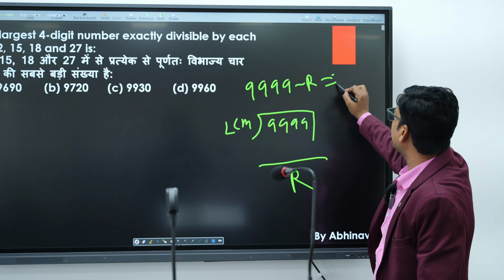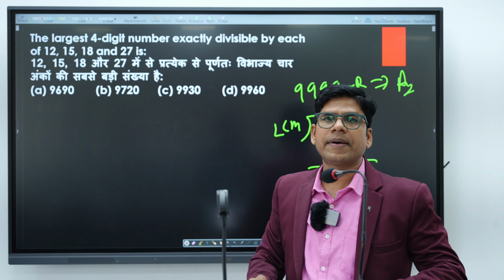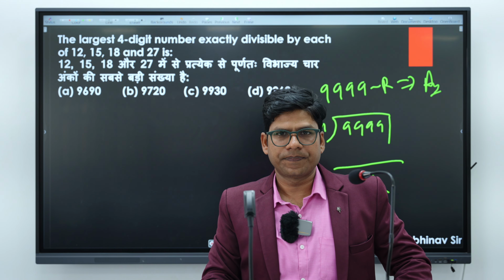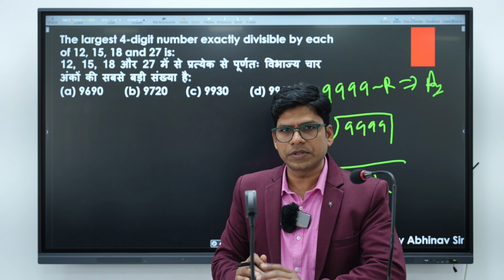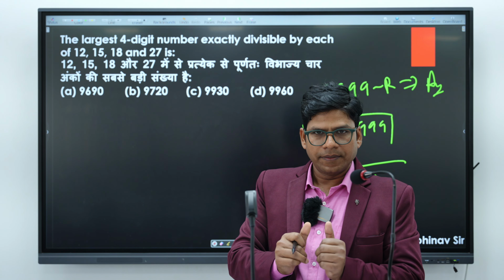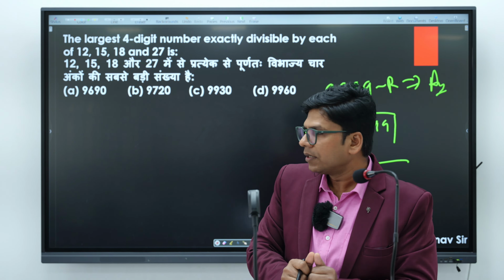Now this is a very calculative and cumbersome process. It will take more time. So I am going to tell you a very simple process through which we can find the answer to this question easily in just 5 to 10 seconds, provided we know some basic rules. So what is the basic rule?